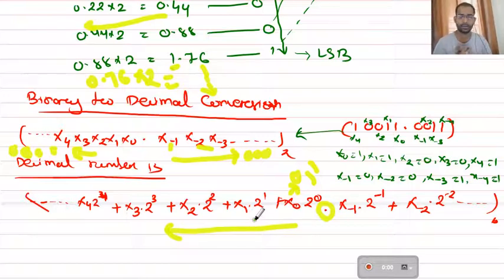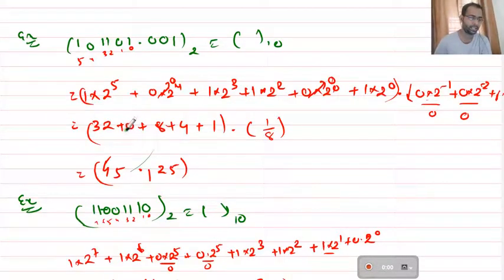While going through the example you will understand this. So like this, as we go from right to left, you will be increasing the power of 2. So you see, first 2 power 0, then 2 power 1, then 2 power 2, then 2 power 3, then 2 power 4, like this it will go on. Similarly, after the fractional point, you have to multiply with the inverse of the power. Inverse power means 2 to the power minus 1, 2 to the power minus 2, 2 to the power minus 3. So like this you have to multiply. So let us understand this from an example.